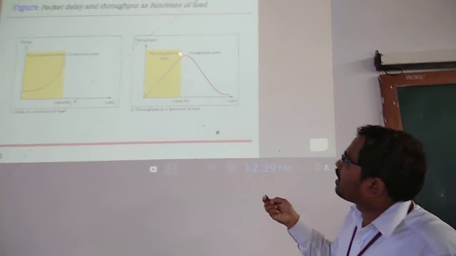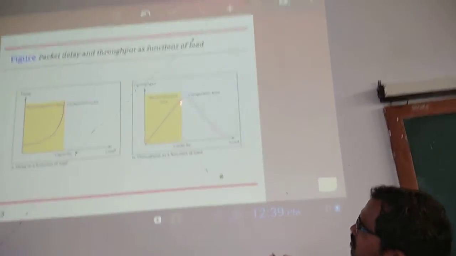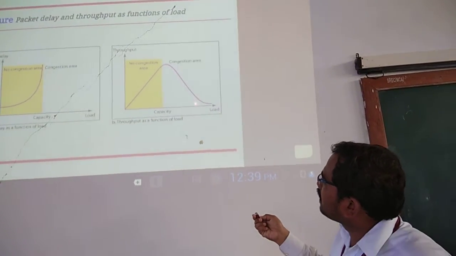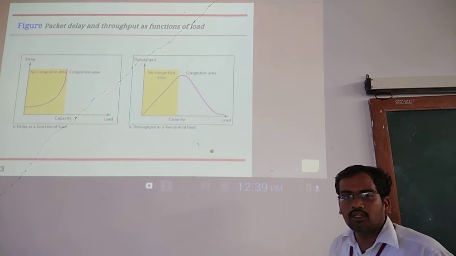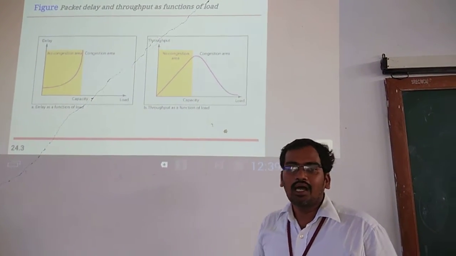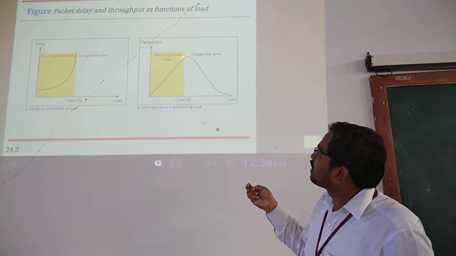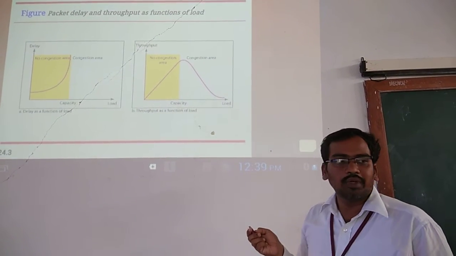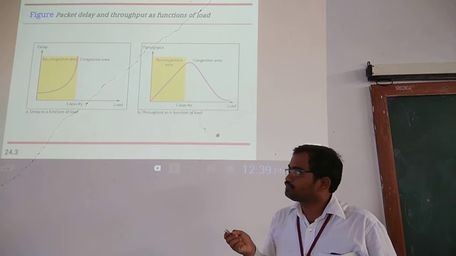At one particular point it is very high. After reaching this point, the throughput of the network gradually decreases. This is how congestion affects the throughput.